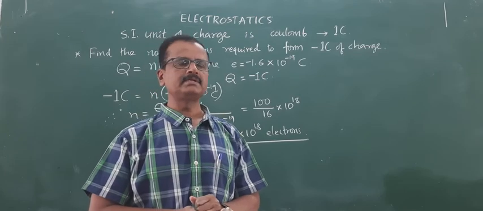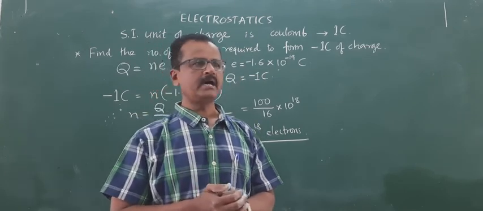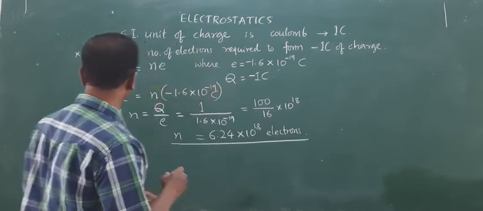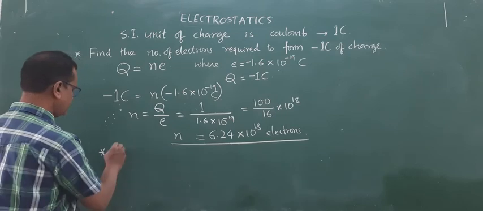The enormity of this charge can also be expressed by another simple example. You can just take down this example and try it yourself.